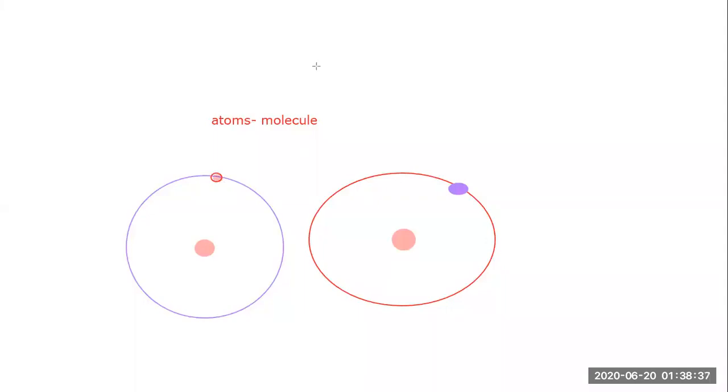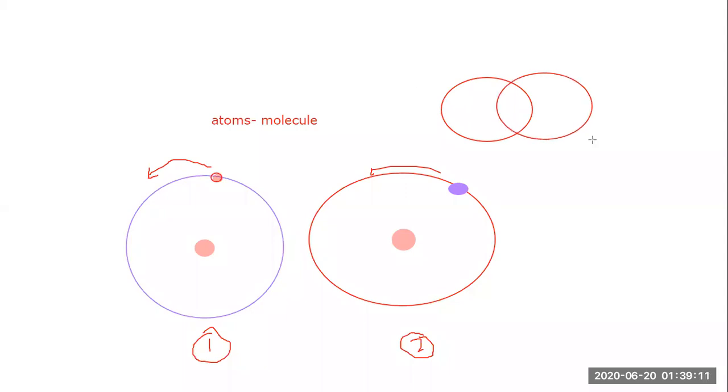Let's suppose this atom 1 is going to react with this atom 2. This electron is revolving in this direction, and this electron is revolving in this direction. Whenever they combine, what exactly happens? Look at this picture I'm going to draw here. Whenever these two atoms combine, they form a structure like this after combination.